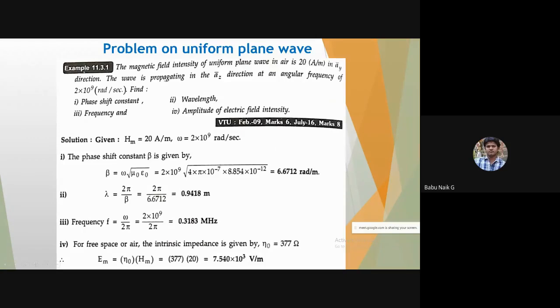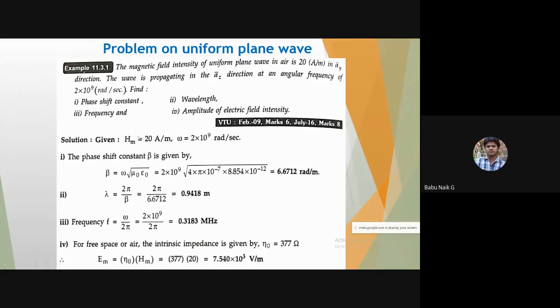You need to calculate for this traveling wave the phase shift constant, wavelength, frequency, and the amplitude of the electric field intensity.